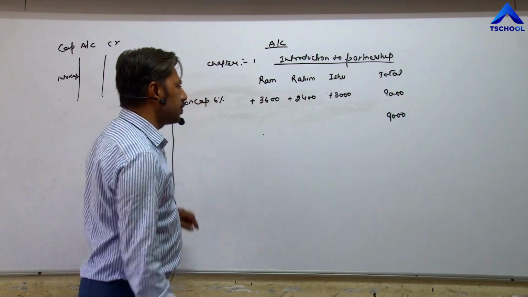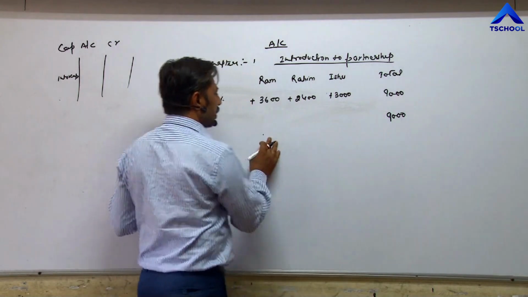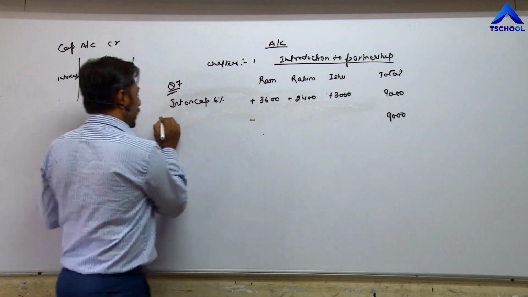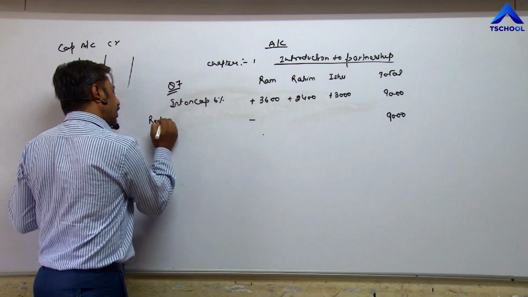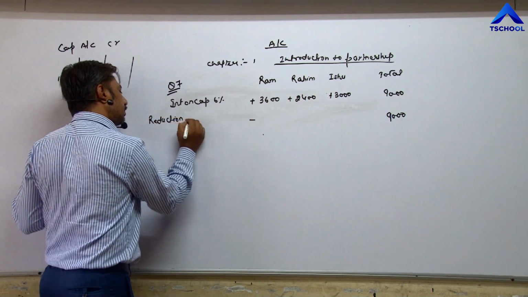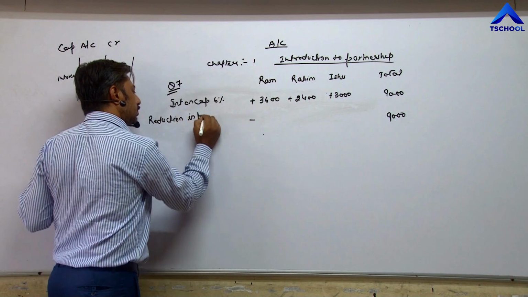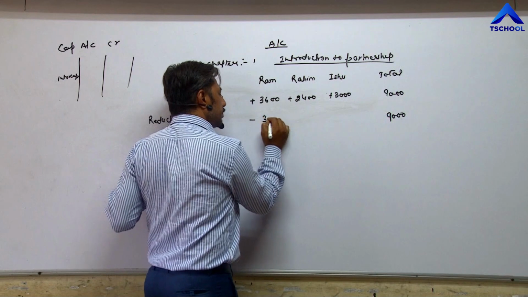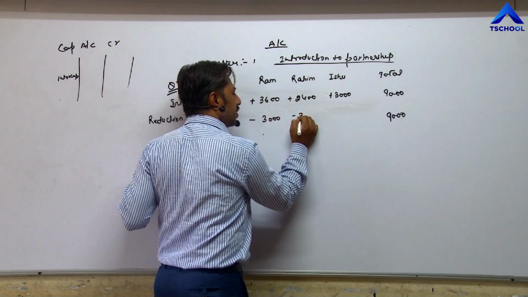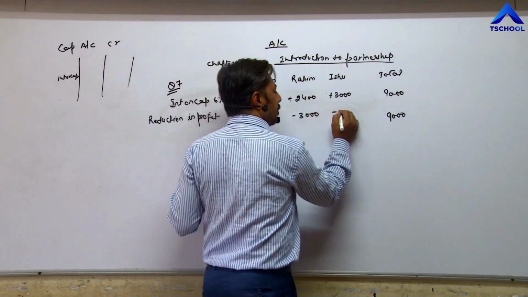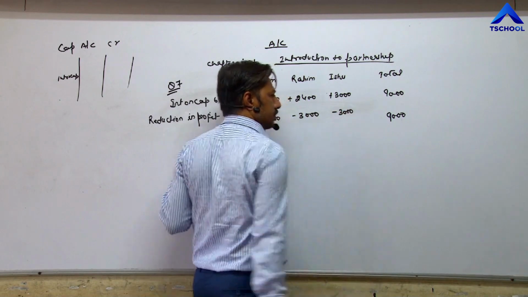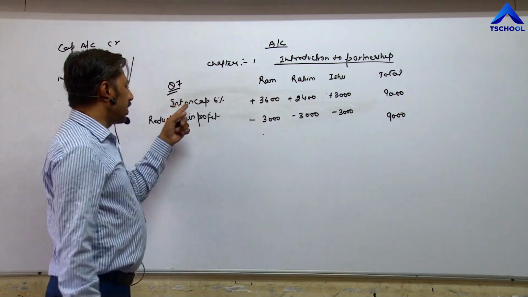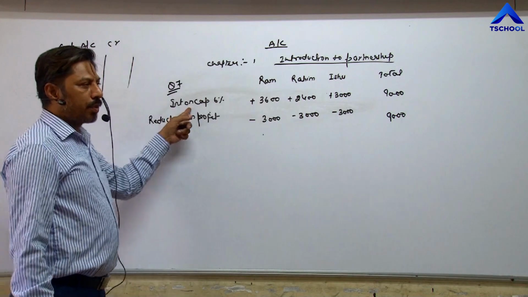So in equal ratio, the same 9,000 will be distributed. Here you have to write a reduction in profit: minus 3,000, minus 3,000, minus 3,000. Interest on capital is always paid out of profit.